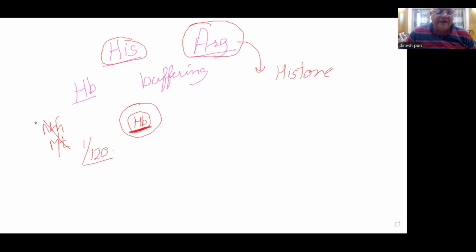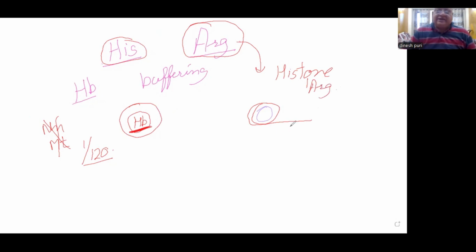DNA wraps around histones. There are various levels of condensation, we are not going to discuss. But histones are important proteins present in our DNA. And the histones, as we said, are rich in arginine.